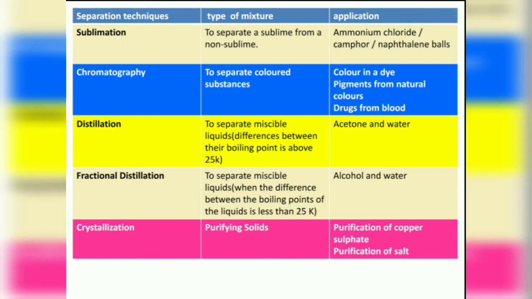Example: alcohol and water. Another example is to separate different gases; that process also we will use the same fractional distillation. Next process is crystallization. To purify solids, we will go for crystallization. Example: purification of copper sulfate and purification of salt.